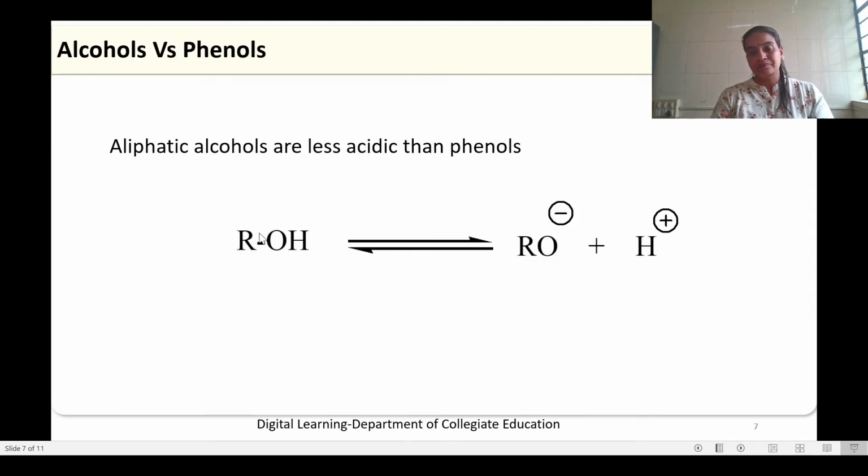And they will be more acidic than alcohols, because we know in alcohol there will be an alkyl group which is electron donating. So RO minus will not be stabilized because the alkyl group has a plus I inductive effect. So it cannot stabilize the RO minus. Compared to the phenoxide ion, RO minus will be less stable. So aliphatic alcohols are less acidic than phenols.